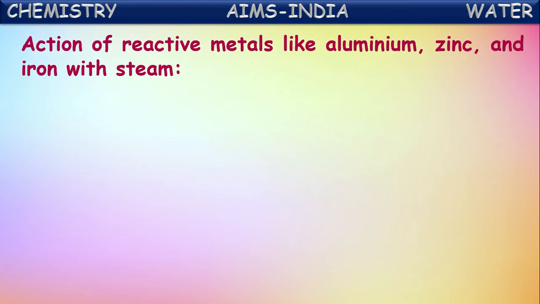Then, action of reactive metals like aluminium, zinc, iron with steam. These are somewhat less reactive metals than the highly reactive metals. So we can say these are reactive metals, the second category. These metals also won't react with cool water. They will react with high temperature steam, because steam has a higher temperature than normal boiling water. That's why these metals can react only with steam.